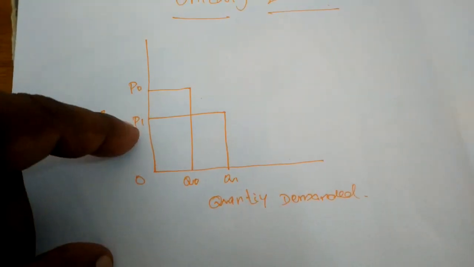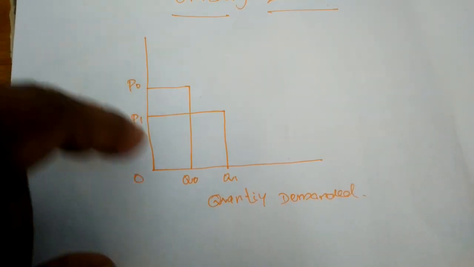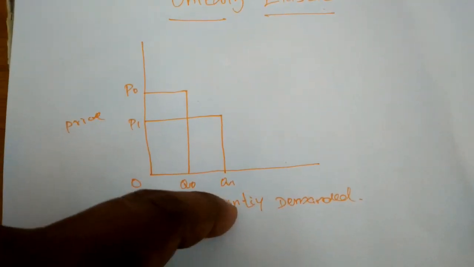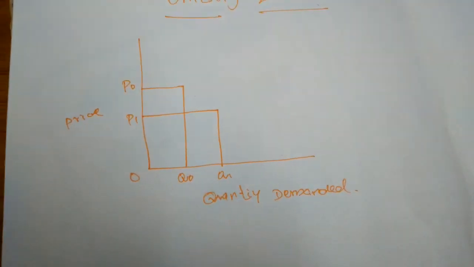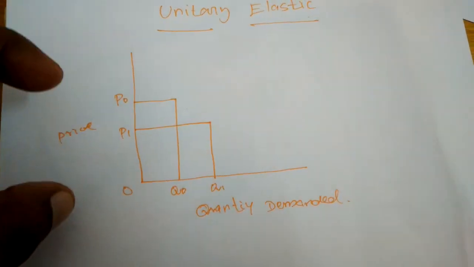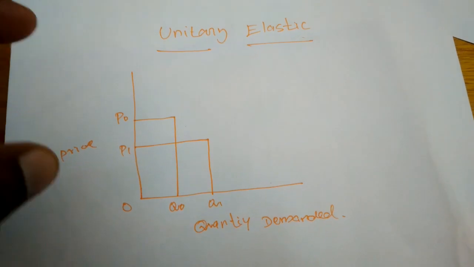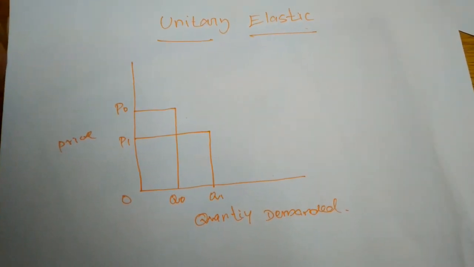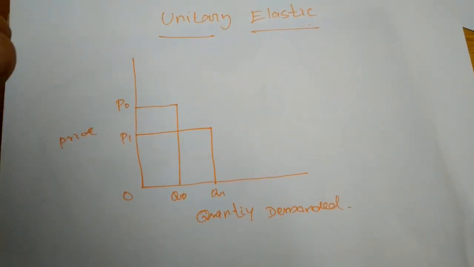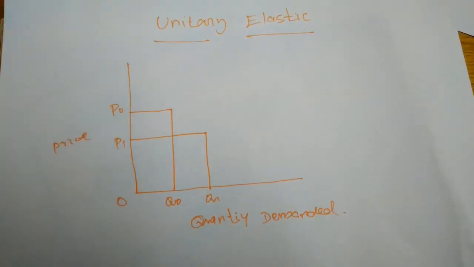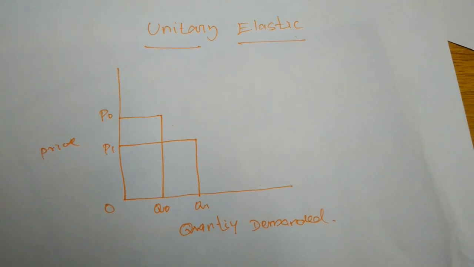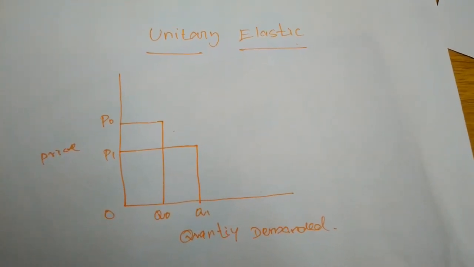If the price decreases by 1 unit from OP0 to OP1, the quantity demanded will increase from OQ0 to OQ1. In whichever ratio the price changes, the quantity demanded changes in the same ratio. That's called unitary elastic demand.